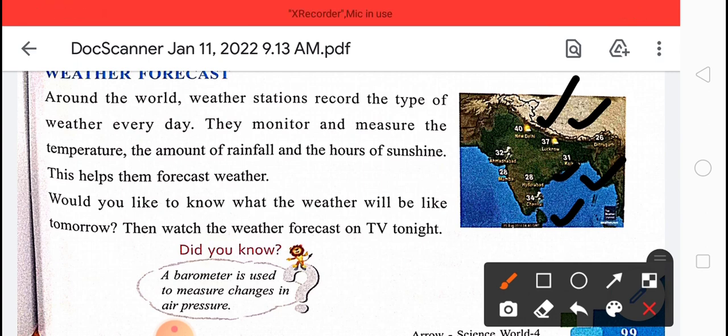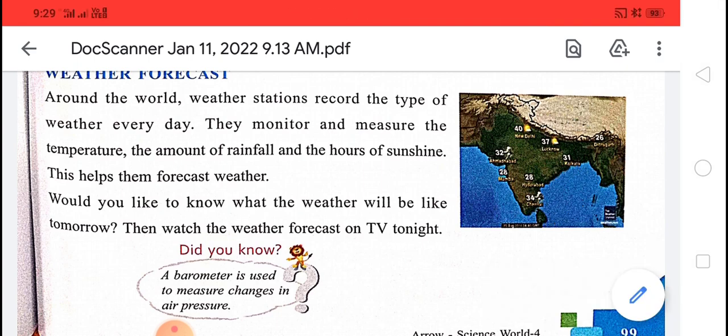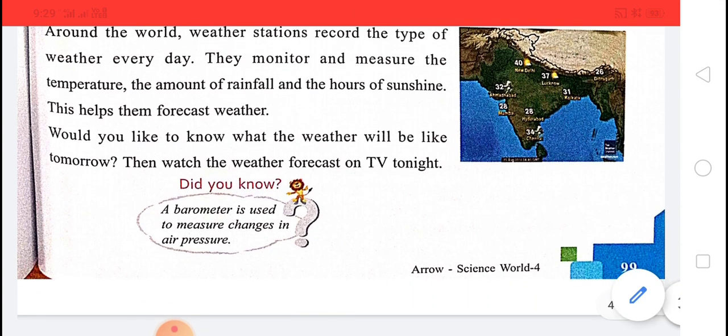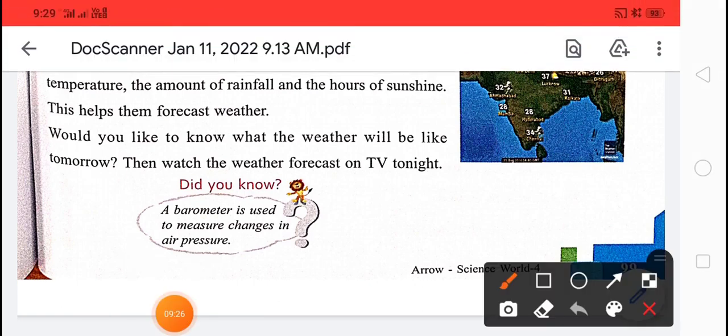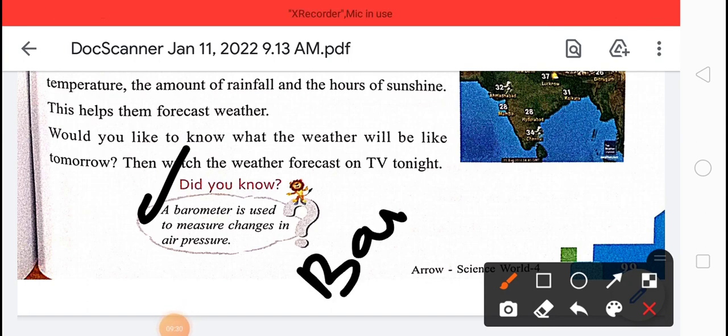Would you like to know what the weather will be like tomorrow? Then watch the weather forecast on TV tonight. The barometer is used to measure the changes in the air pressure. What? Barometer.